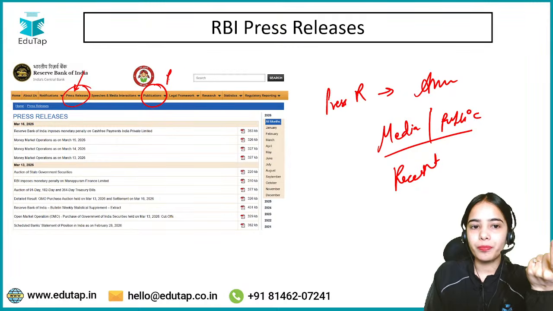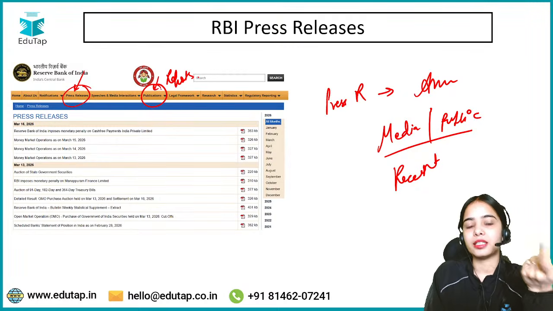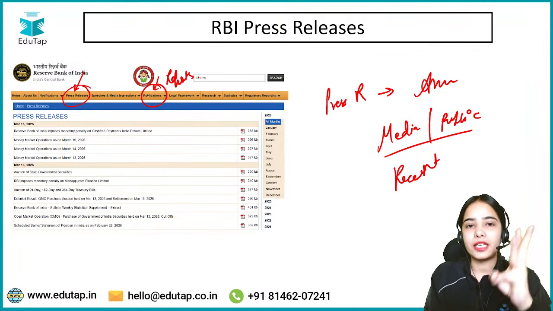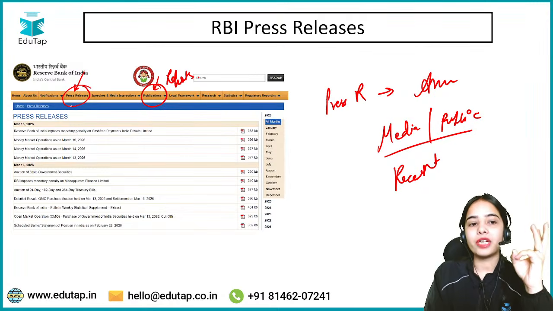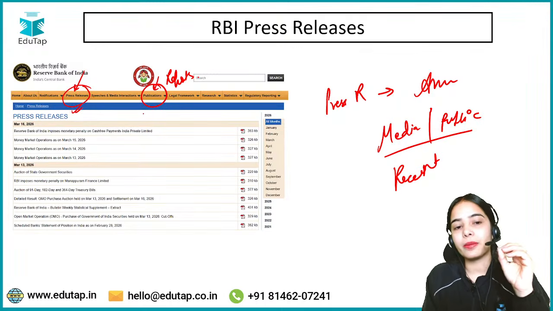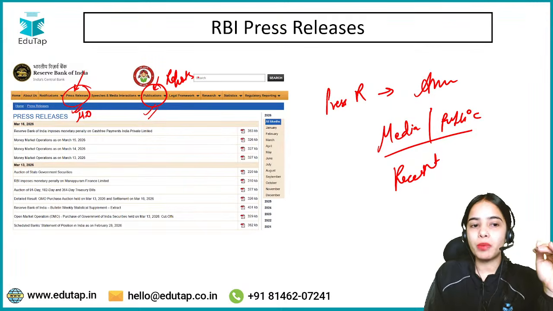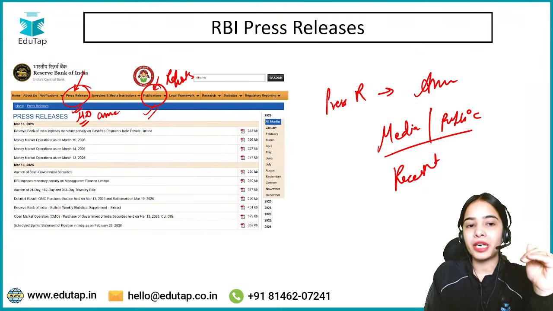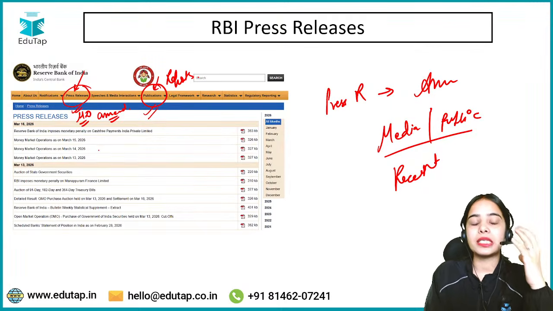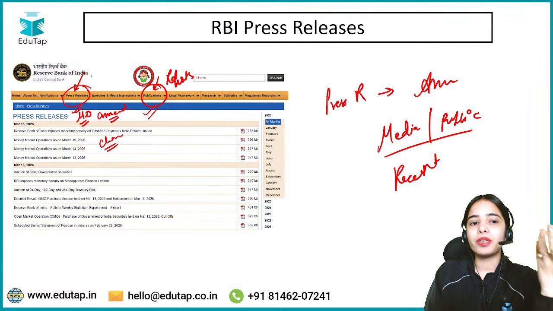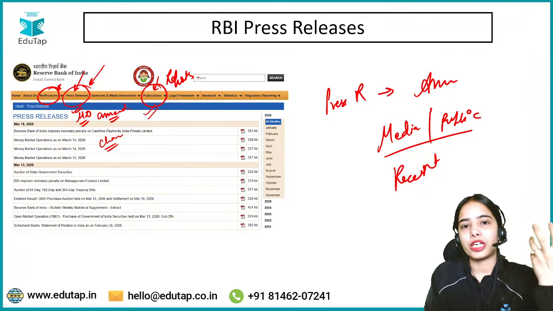Now the reports in detail will be provided under the publication section. So the annual report, the report on currency and finance, even the FREE-AI report were announced through the press release, but they were provided in detail in the publication. If RBI is releasing a new master direction, or an amendment or some changes in the master direction, that will be announced through the press release, but the details will be provided under the notification section.